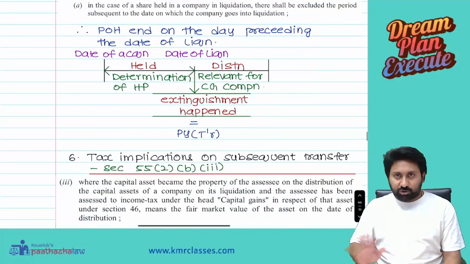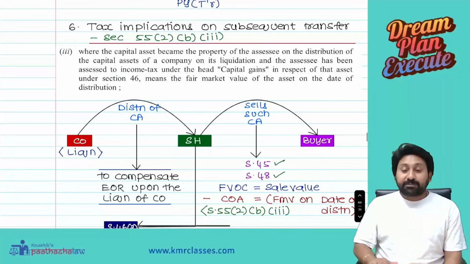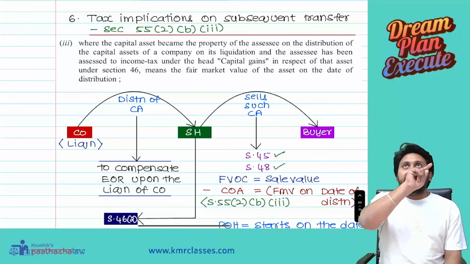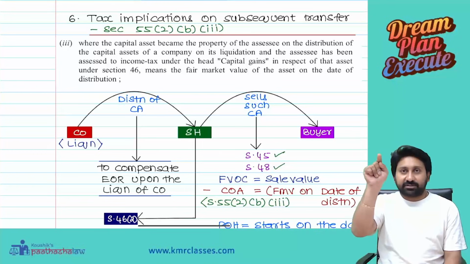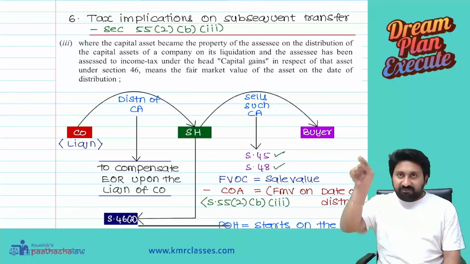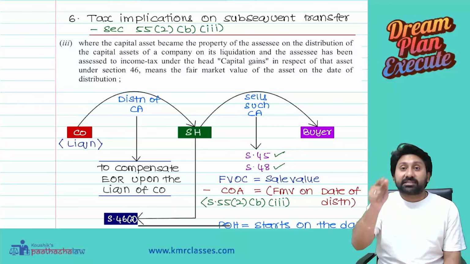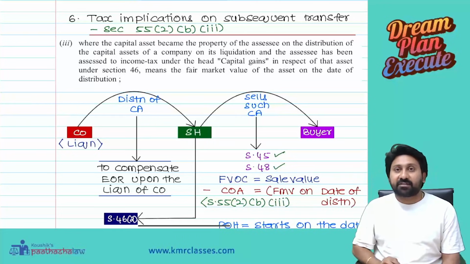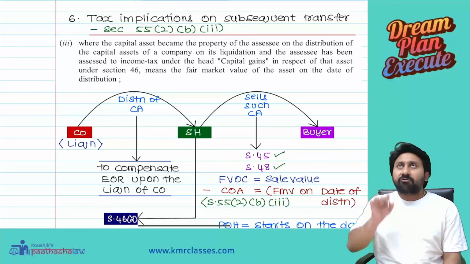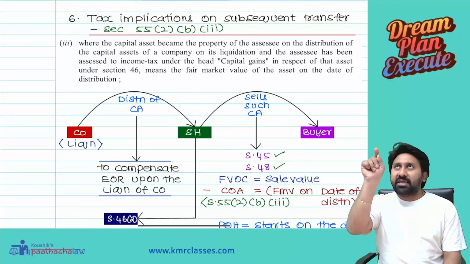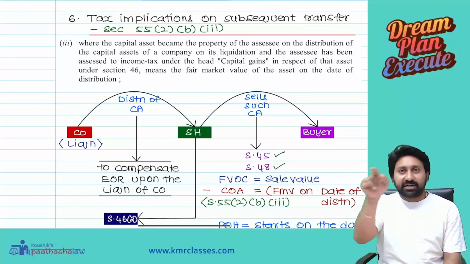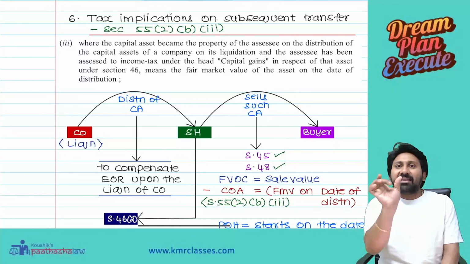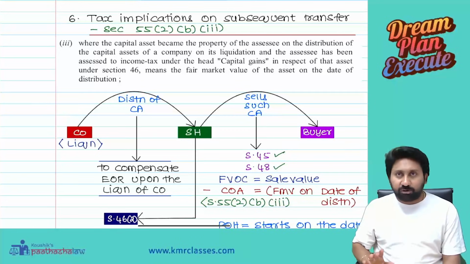Is it over? Understood. Now, subsequent transfer. What do you mean by that? The company transferred debentures to the shareholder as compensation for the shares and reserves. Capital gains is computed first, and the previous year of chargeability will be the previous year of distribution. What will be the value? Full value of consideration will be the money and other assets and any kind of benefit that you receive, minus the deemed dividend which you have already computed. The balance will be the full value of consideration that you need to charge.